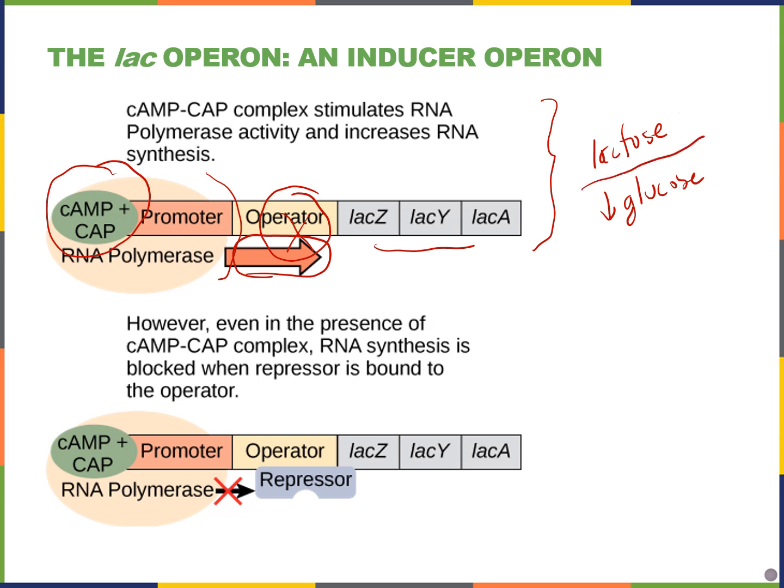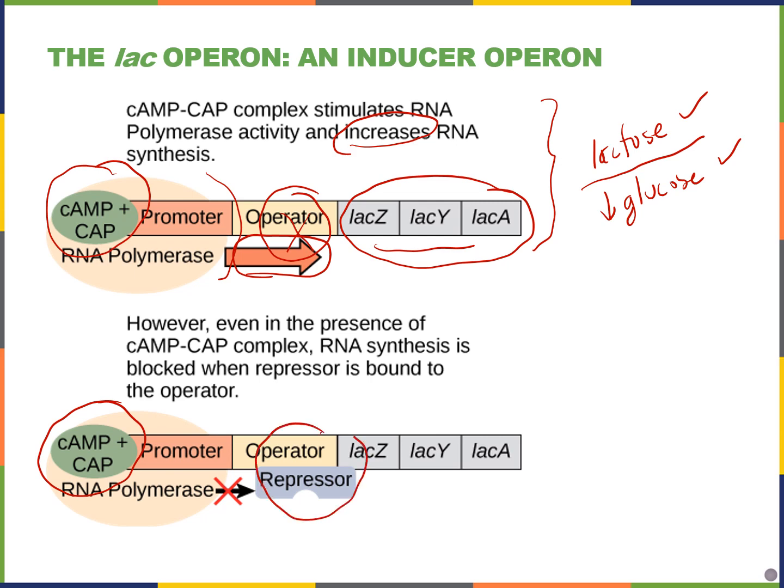So in the presence of lactose and little or no glucose, the transcription of the mRNA for these lactose metabolism genes will increase. So in contrast to the low transcription rate we saw in the previous slide, here we have a greater transcription rate. Notice though, down here, even though we have CAP and cAMP, if there is no lactose, there will still be no transcription.